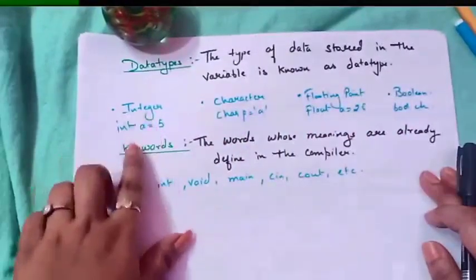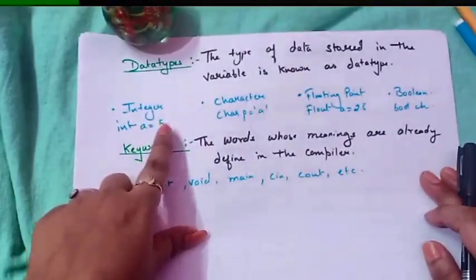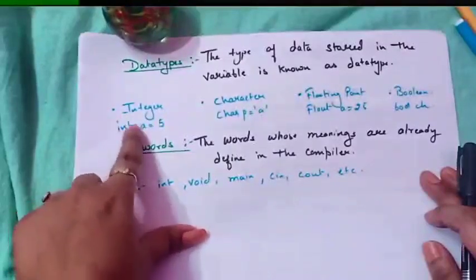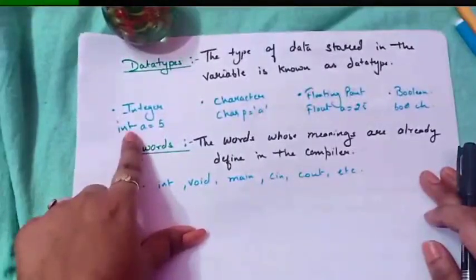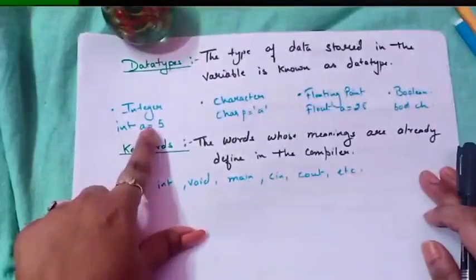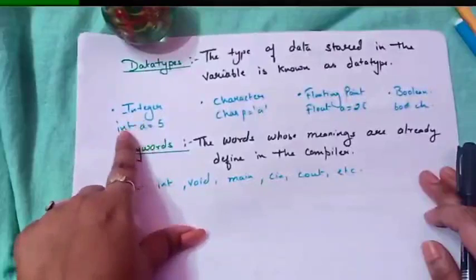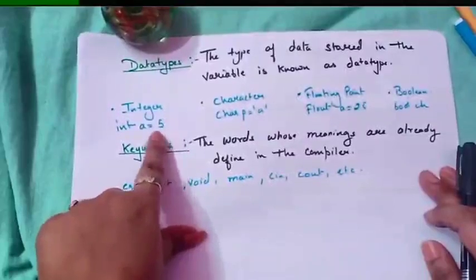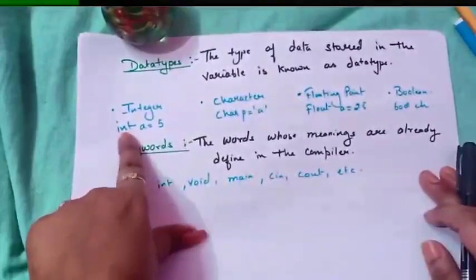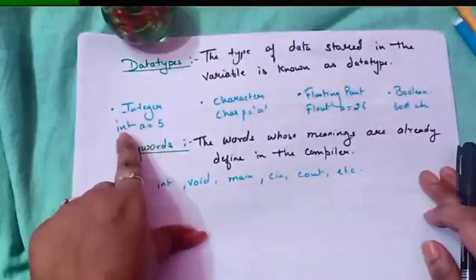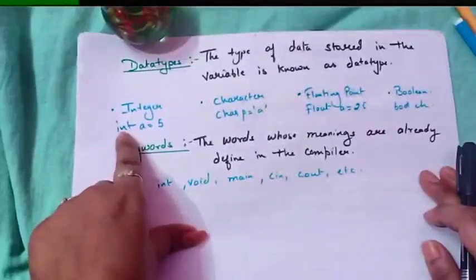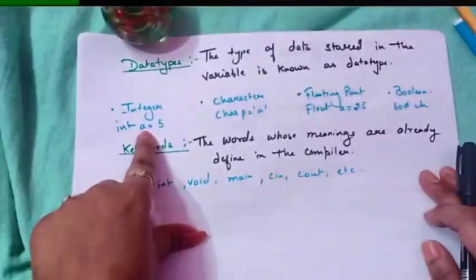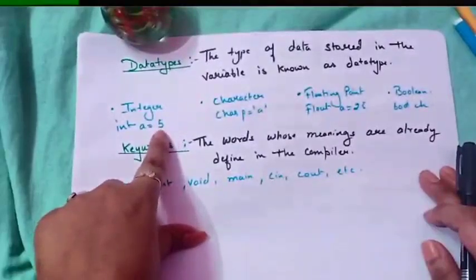Now what is integer? Just now in the variable we discussed A equals to 5. 5 is your integer constant. So for that we have to give int as a data type, which declares A as a variable which will only hold integer values. Now if we try to put a floating point value in this, it will not take it. It will give you an error, because we have declared this variable as integer by using the word int. Int is a keyword. So we will store only integer values in this.